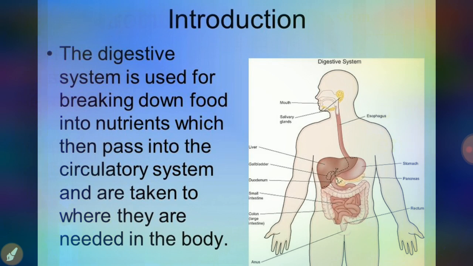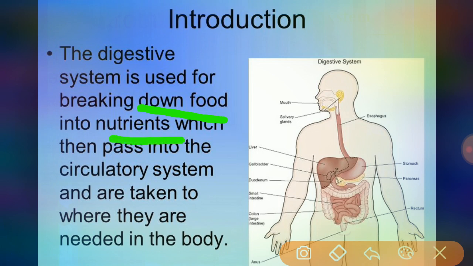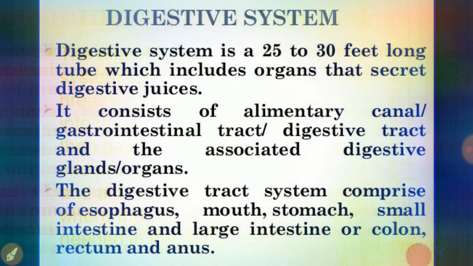The digestive system is mainly used for breaking down food into nutrients, which then pass into the circulatory system and are taken to where they are needed in the body. Whatever food the human being takes is broken down into nutrients. After breaking down, it passes to the circulatory system, which sends it wherever there is a need in the parts of the body.